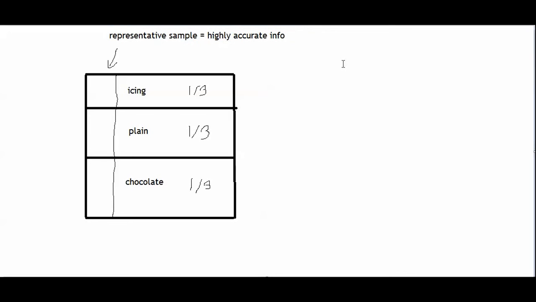What if I took a non-representative or a biased sample of the cake? What if I cut diagonally like this? And then this was my sample of the cake right here.